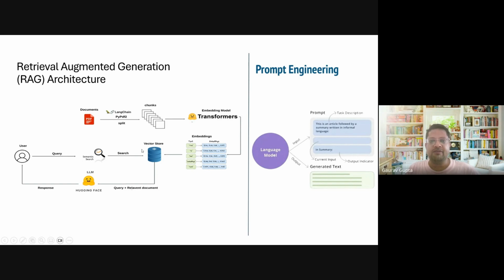And then you create a vector store out of it. That is, when the document is converted by pulling embeddings, it goes into a vector store, and that's where your entire document is saved. Now when you ask a question, through an orchestrator, we'll talk about orchestrator frameworks now, the orchestrator understands that this is a query. It will first send it to the vector DB and see whether the answer is there or not.